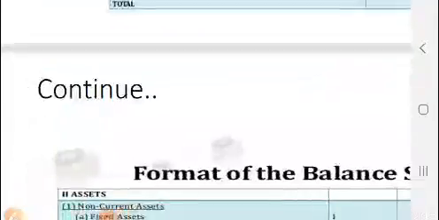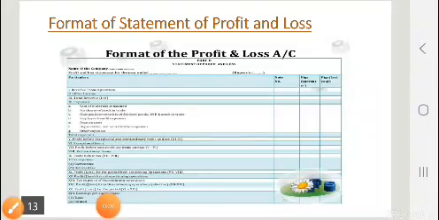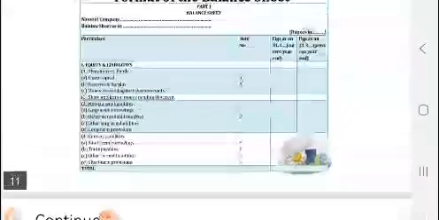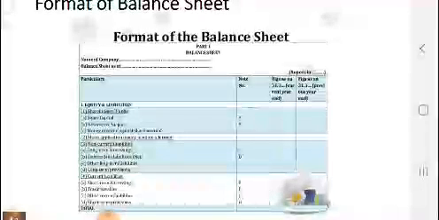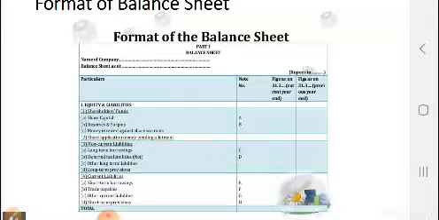Also there is a statement of profit and loss, which is also given over here, and we have to study that. Now the point is both the formats are over here, and it is also given in your book. Number of times you are drawing that or studying that, but sometimes it happens that we don't remember all the things, we don't remember the sequence or the headings and subheadings.